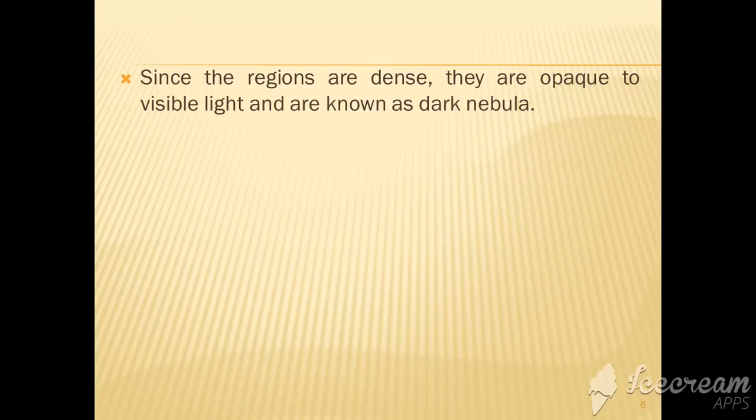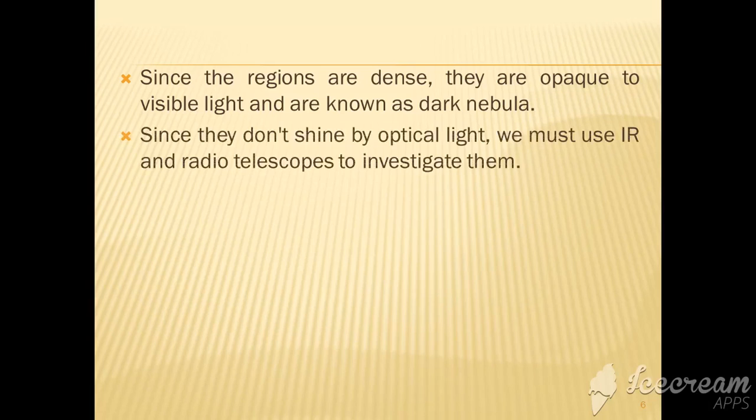The density is so high that these regions are opaque to light, and therefore known as dark nebula regions. Since they don't shine by optical light, we must use infrared and radio telescopes to investigate them. There is no light emission from dark nebulae, therefore we have to detect infrared or radio waves.